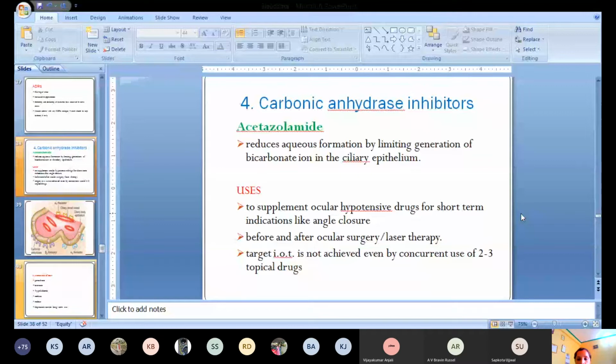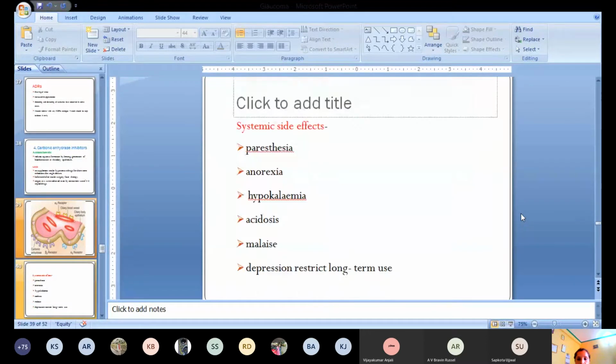Acetazolamide is the most commonly used carbonic anhydrase inhibitor. It has some systemic side effects like paresthesia, anorexia, hypokalemia, acidosis, malaise, and depression, which restrict the long-term use. Because of these side effects, these drugs cannot be used for the long term. So these drugs should be limited to a very short period of time.